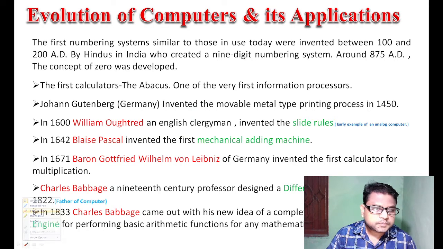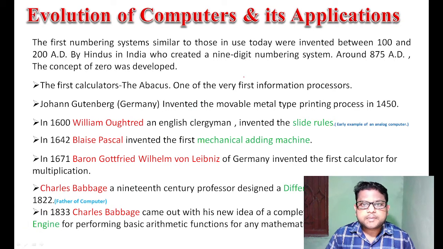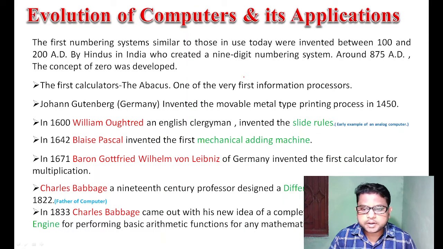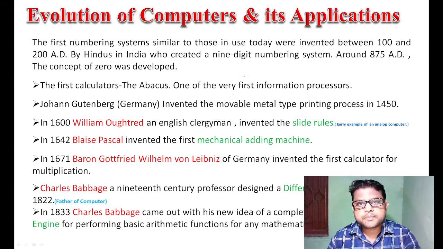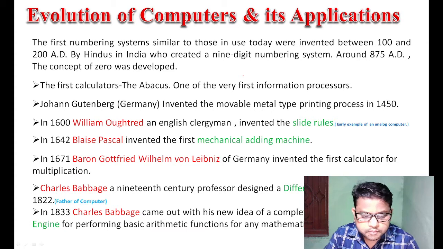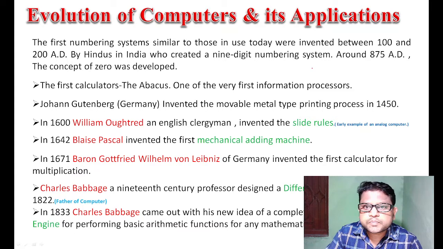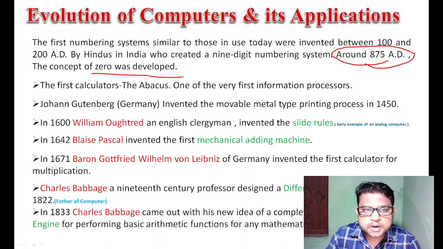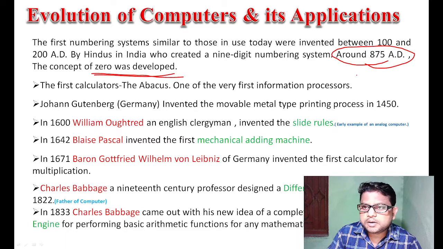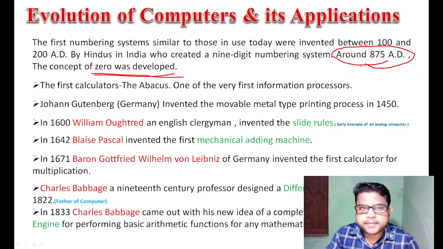So evolution means the growing procedures over a time period. It is a step by step growing process for a computer system. Around 875 AD the zero was developed, okay.